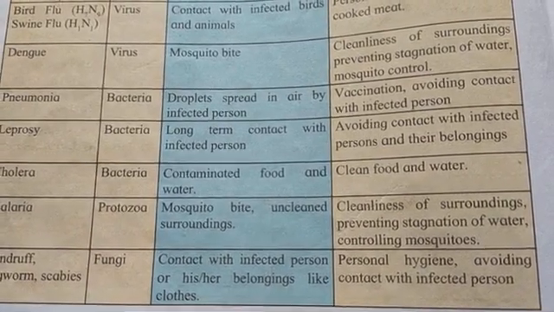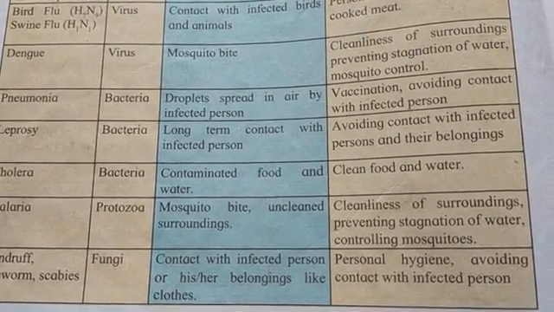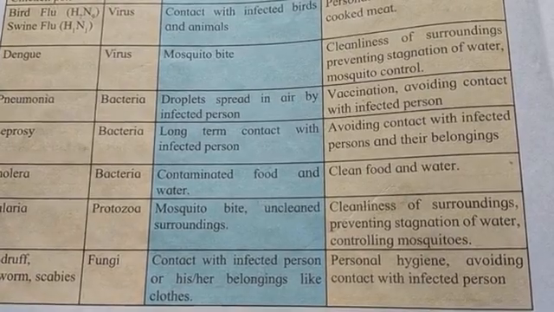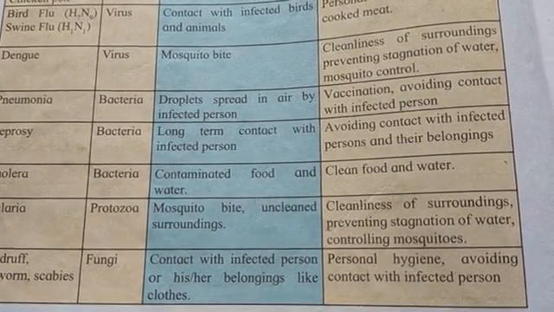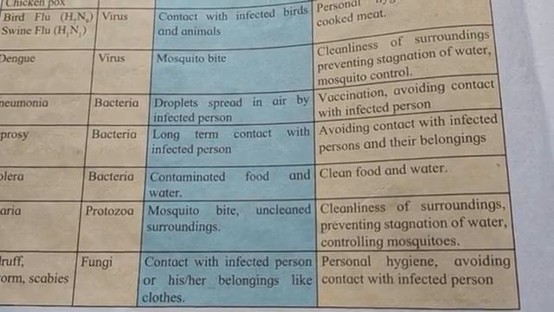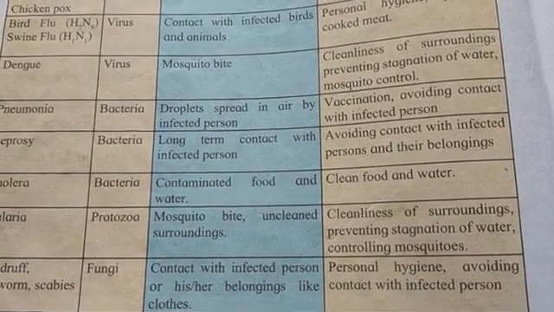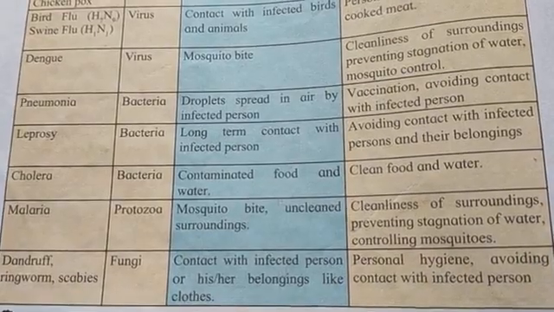How can you prevent it? By vaccination, and avoiding contact with the infected person. You can avoid it by vaccination, and even you can prevent it by avoiding that person who is infected by such disease.